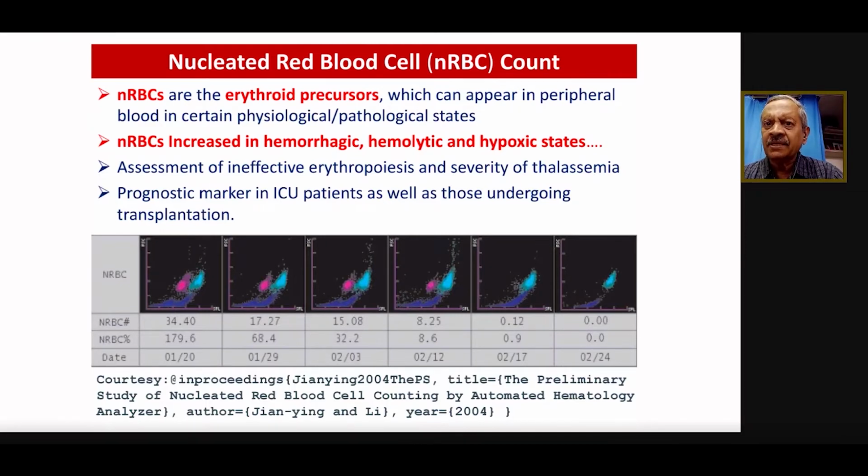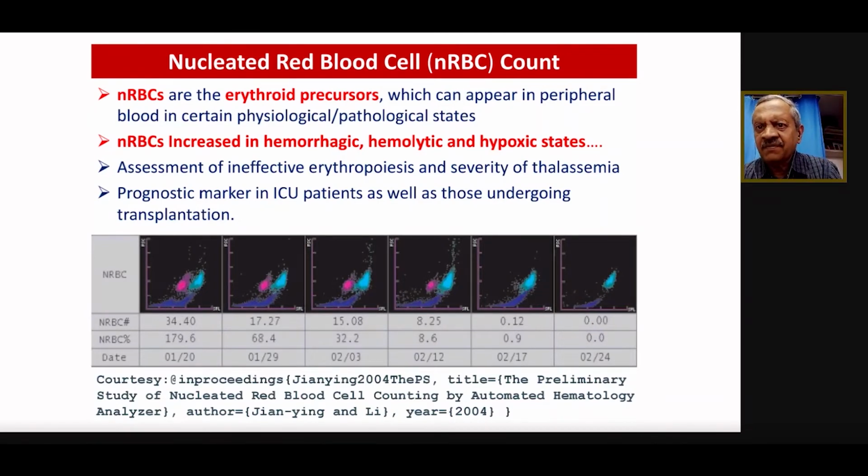So NRBC, we don't have to ask for. These newer parameters come straight away by the newer analyzers. They will rise just like the reticulocytes. As we said, reticulocytes increase in anemia, hemolysis, hemorrhage, or hypoxic states, or in persons on hematologic treatment. So in the same way, NRBC can also give the picture.